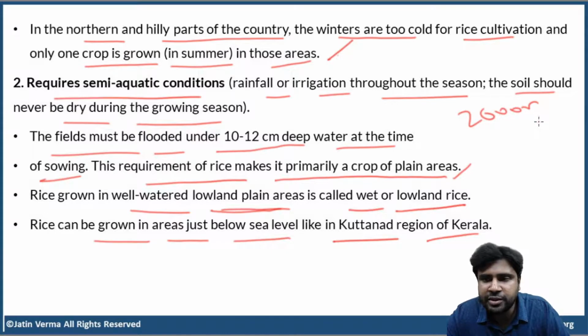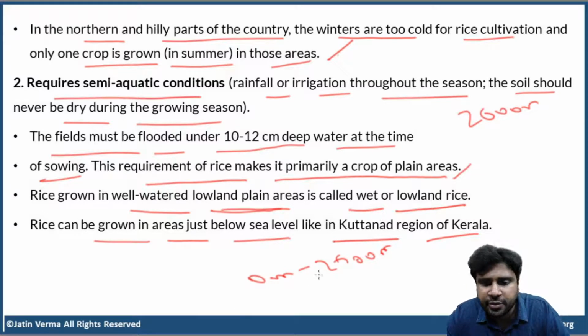Okay. Now, if you go beyond 2500 meters in elevation, then maybe during summer you can cultivate rice. But during winter, there's a 100% guarantee that you cannot cultivate rice. Basically, beyond 2500 meters it is very difficult, but rice can be cultivated from 0 meters to 2500 meters above sea level.